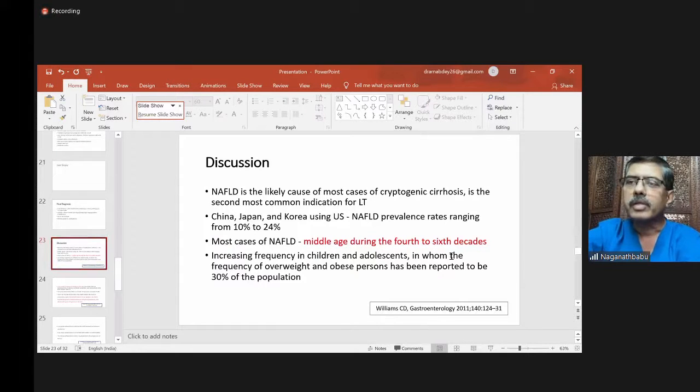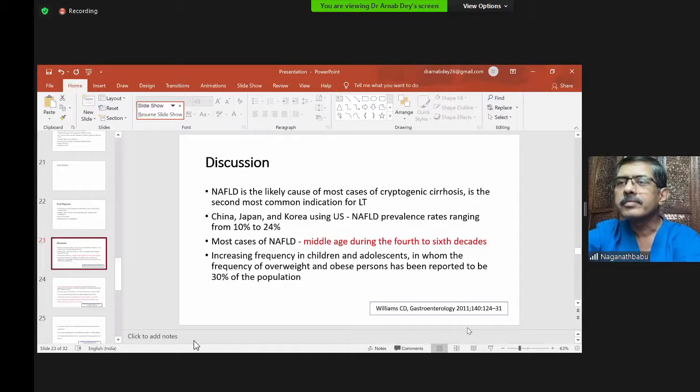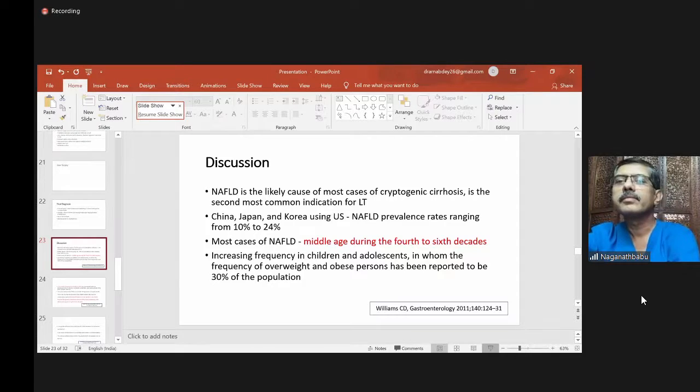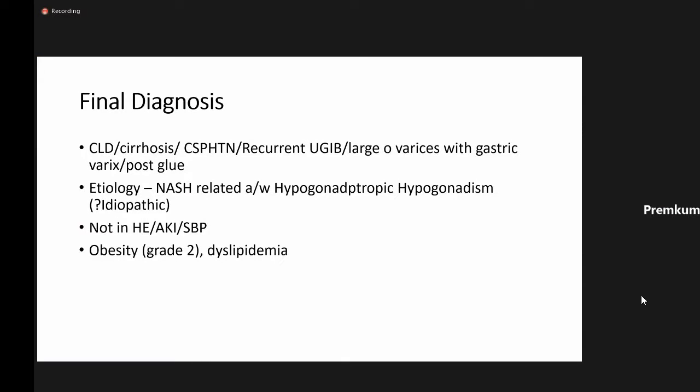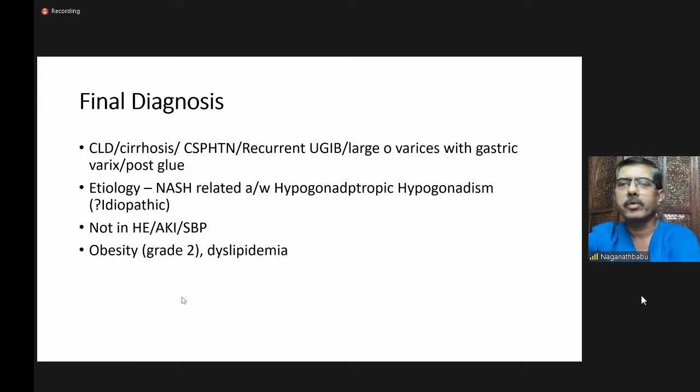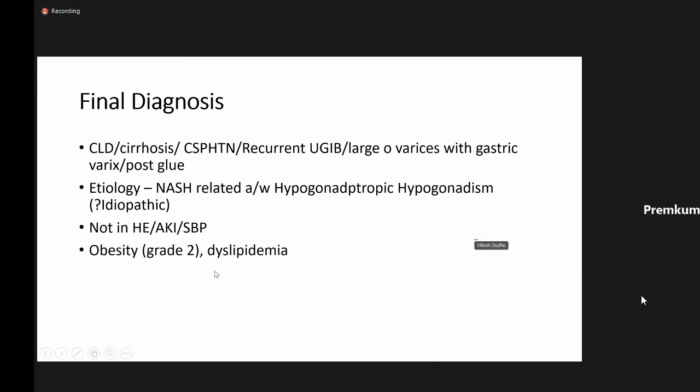I think the postgraduates should actively take part. It should not be one way. Then I invite Dr. Prem Kumar, is he there? Sir, the postgraduate has to present the discussion part also. He has a few slides. Okay. Yes, Arnab, continue.